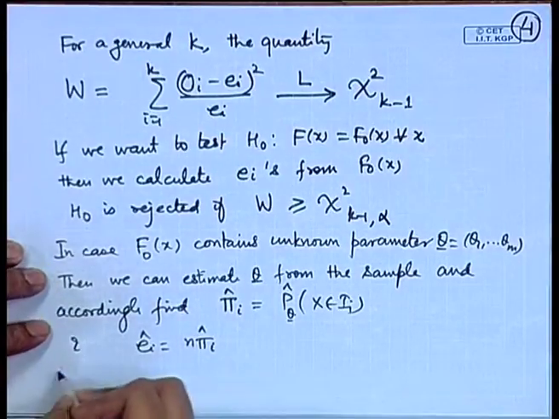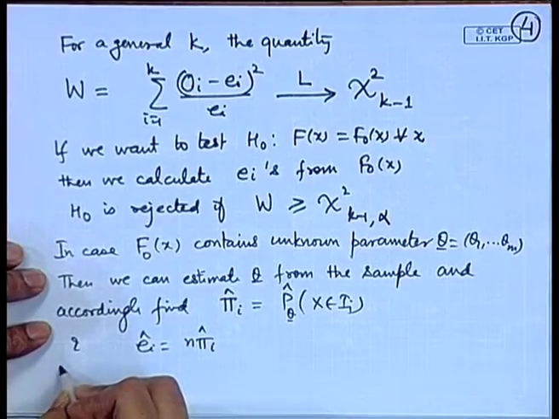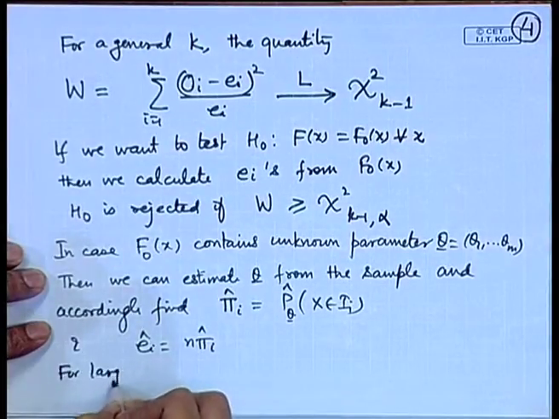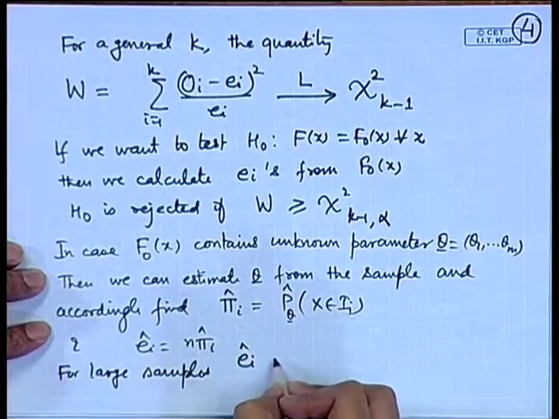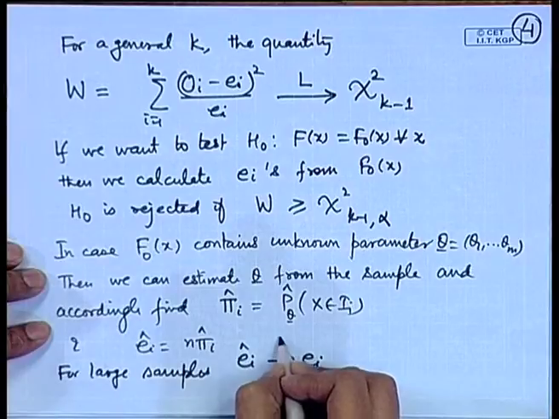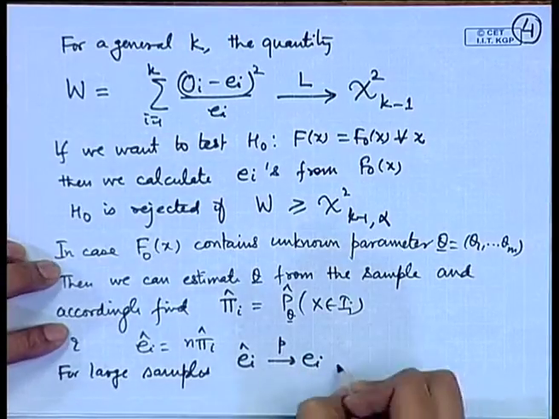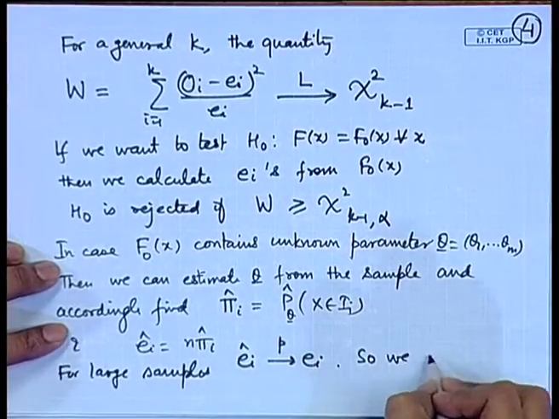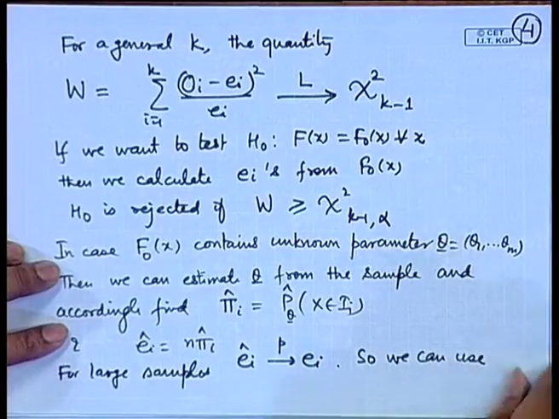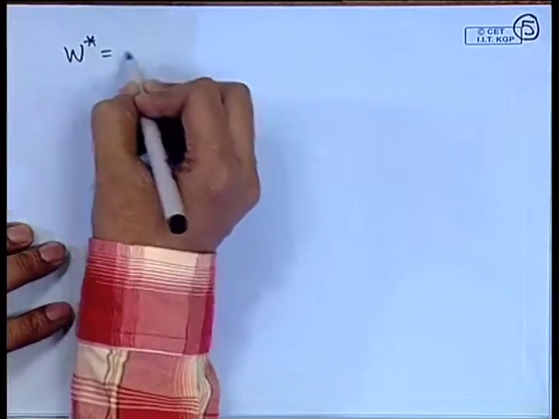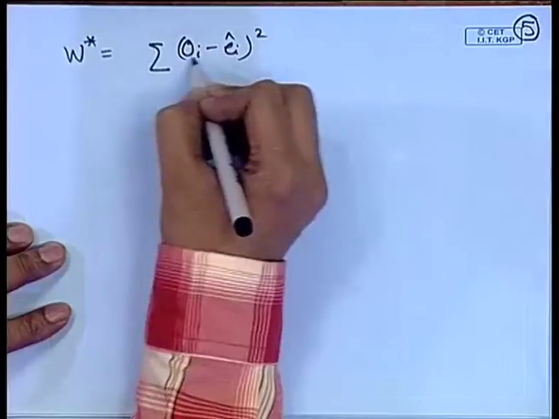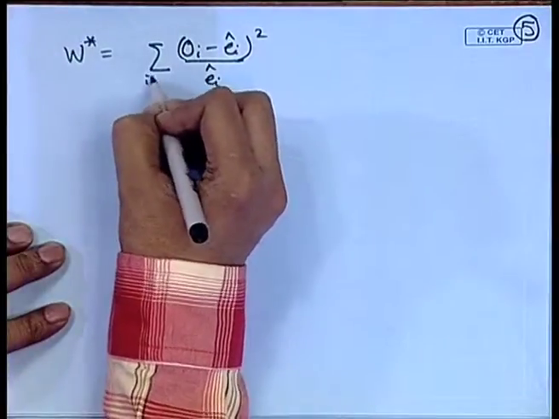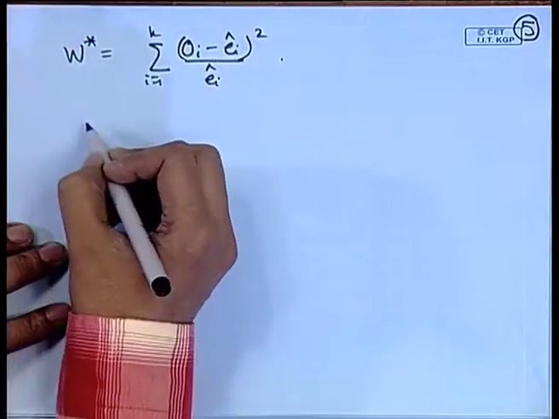Then for large samples, E I hats will converge to E I in probability or with probability 1. So, we can use W star, that is equal to sigma O I minus E I hat square by E I hat, I is equal to 1 to k.